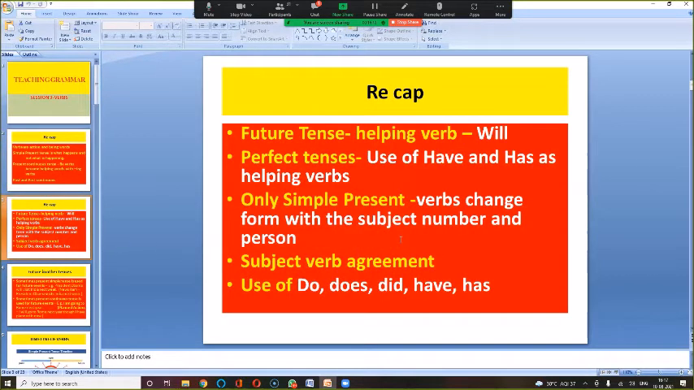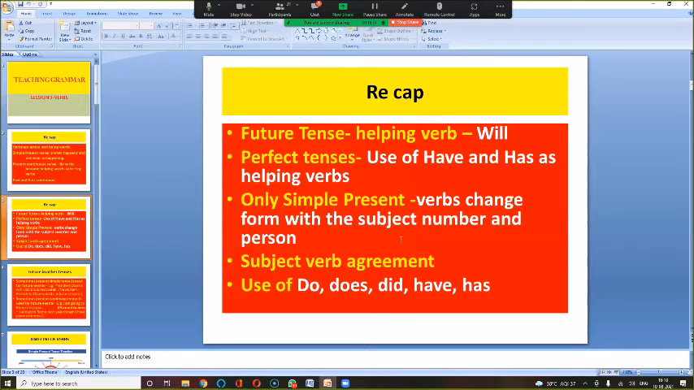Okay. Then we did the future tense. Future tense, a helping verb is will. Anywhere there's a future tense, whether it is simple future or future perfect, anywhere where future comes, will has to come, then we see about the rest. The rest is all add-ons, but will never go from the future tense.